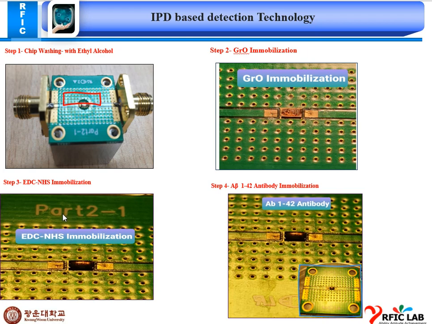Another step is EDC NHS immobilization on the chip, and then we gave it half an hour for better immobilization of EDC NHS on the graphene oxide. Another step is antibody immobilization on the EDC NHS. This is our center part, and we took 1 microliter of antibody for the immobilization. We gave it 1 hour for better immobilization.